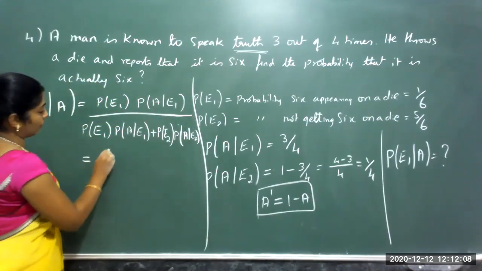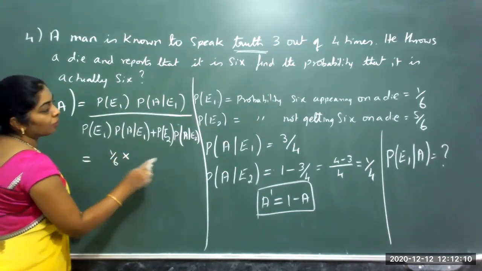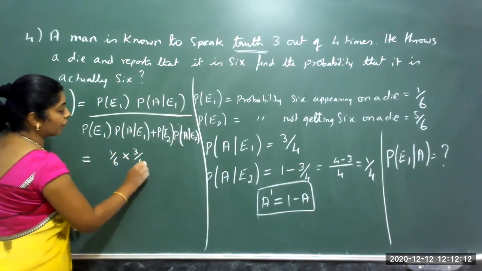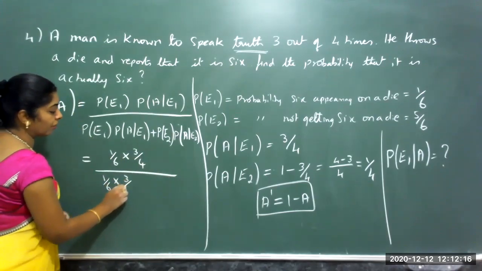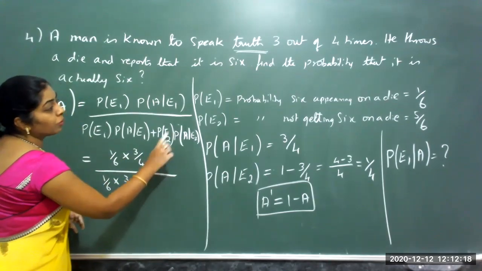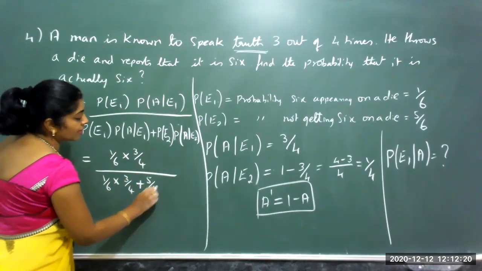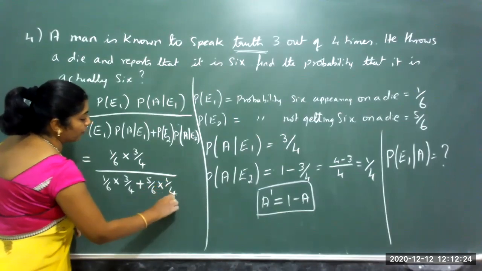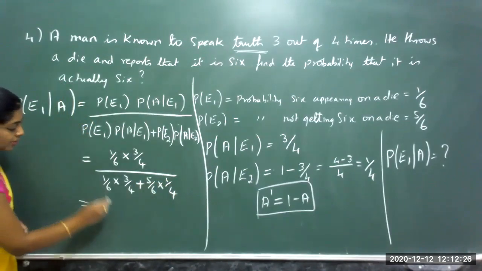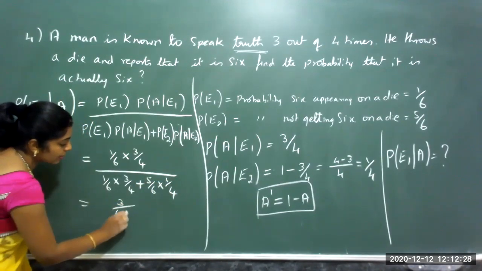Probability of E1 is 1 by 6. Probability of A on E1 is 3 by 4. So 1 by 6 into 3 by 4 plus probability of E2 is 5 by 6 into A on E2 is nothing but 1 by 4. Let us simplify this.